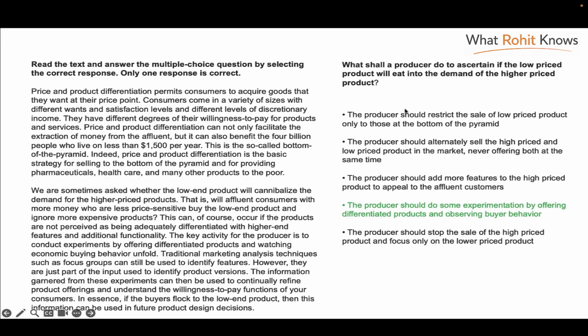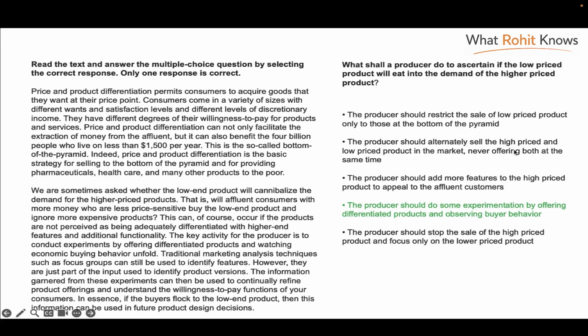And now that we understand where the relevant information is, we can scan and validate the options. The first option, the producer should restrict the sale of low-priced product only to those at the bottom of the pyramid. Somewhere it talks about bottom of pyramid, but it does not say that the sales should be restricted. That bottom of pyramid should only get low price products, or low price products should not be bought by those who have more money and are more affluent. So this option's not correct.